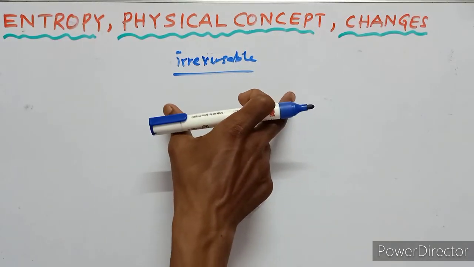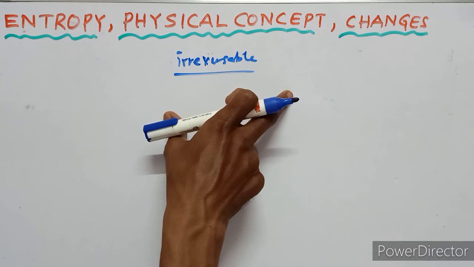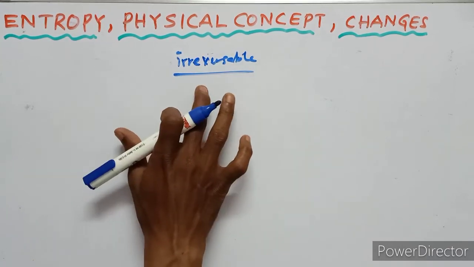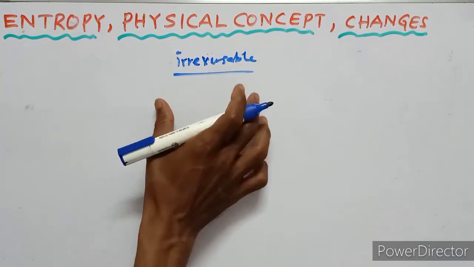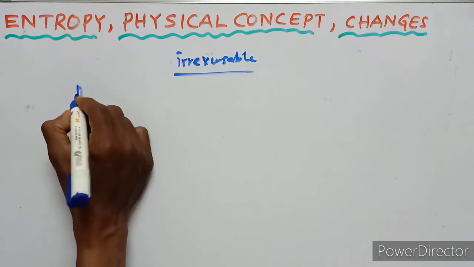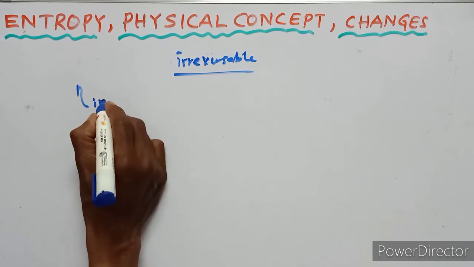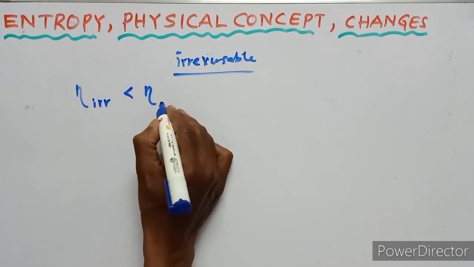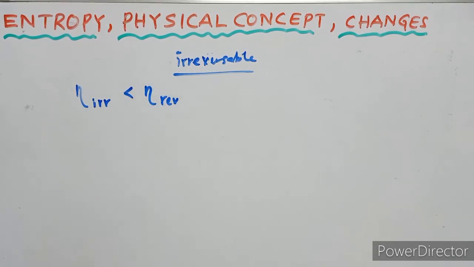Let us suppose that the efficiency of the irreversible engine is less than the efficiency of a reversible engine.